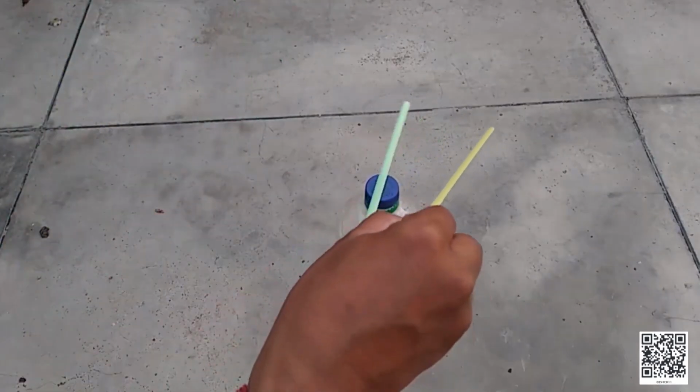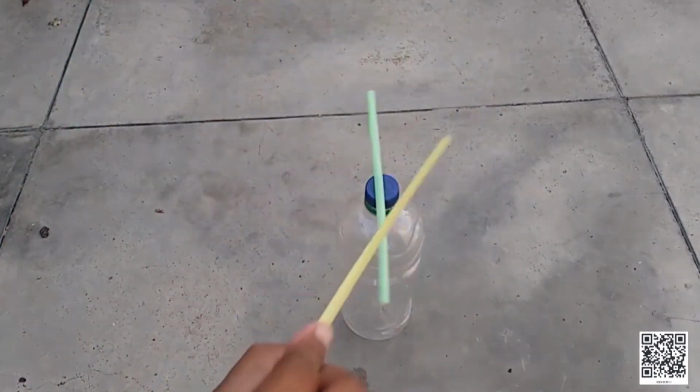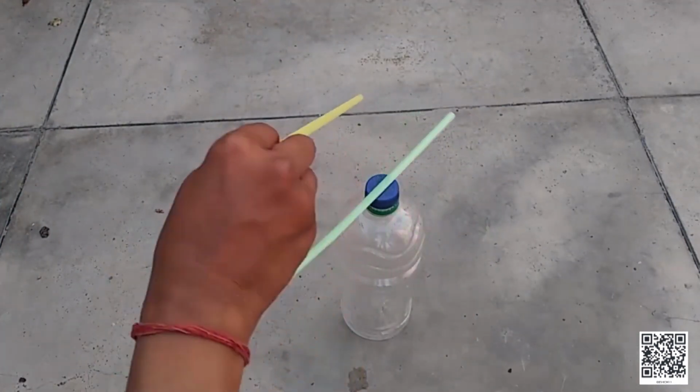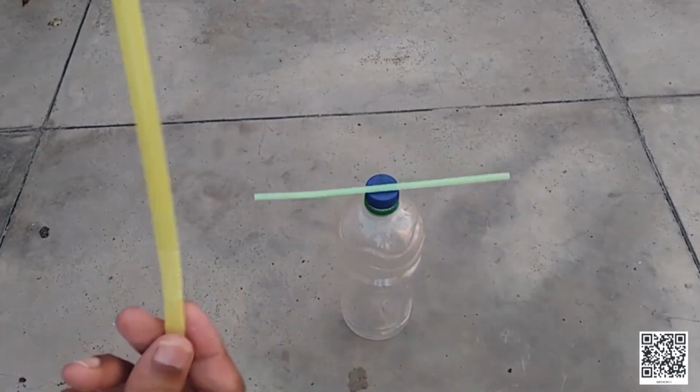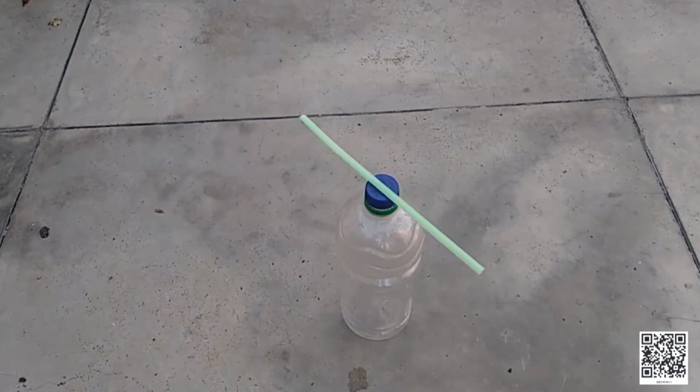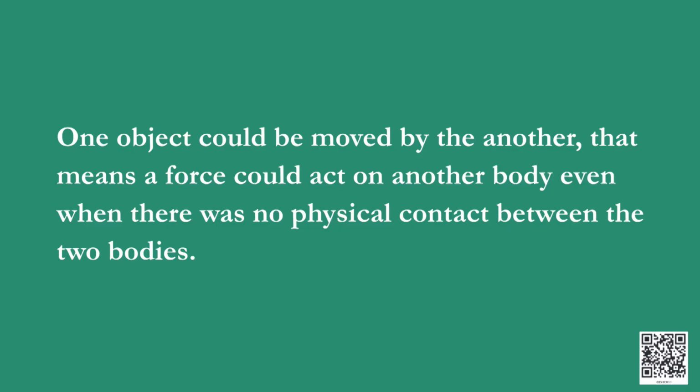We can have more activities like rubbing plastic straws and seeing the repulsion between them. In all these cases, we will find that one object could be moved by another. That means a force could act on another body even when there was no physical contact between the two bodies.